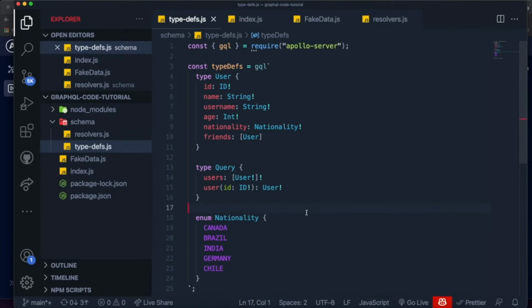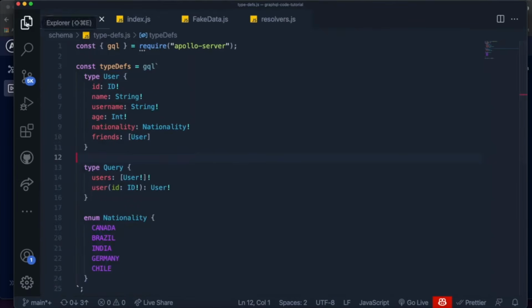Now, what I want to do is introduce a new type to our schema, which will interact with our user type. And I'm going to very quickly, because now you guys are starting to get used to how to create queries, add some queries for that type as well. The type I want to add is called movie. The reason I chose this is because I want to create a new type in our API that isn't really related to user, but you can connect both of them in some way.